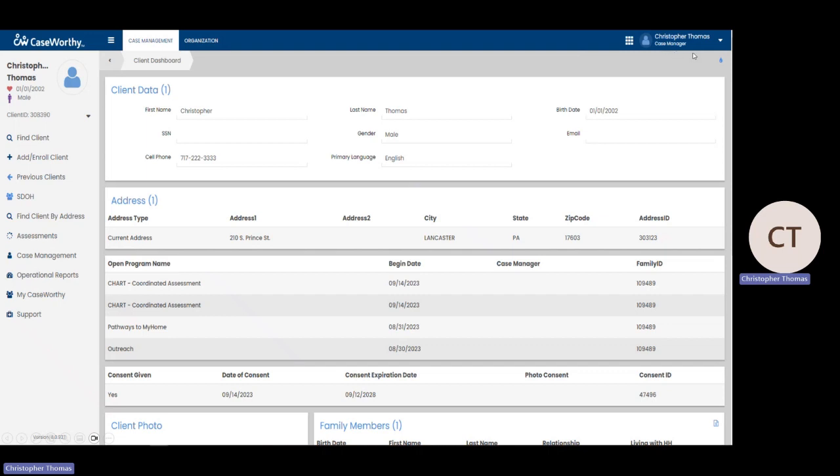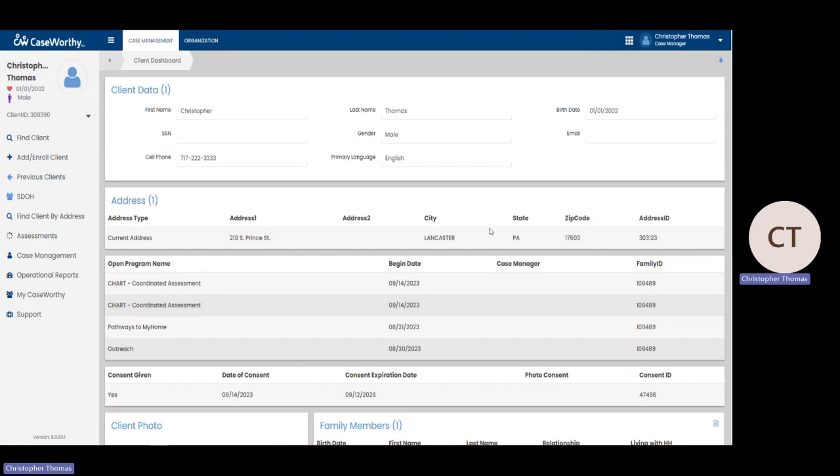You can change this if you have more than one role. For instance, if you're a supervisor and you need to do reporting, you would have additional roles, which you could access by clicking this little triangle up here, and then picking a different role in the menu that pops out. Most of you will be using the case manager role for all the work that you'll do. It lets you do nearly everything you could possibly need to do in EL.